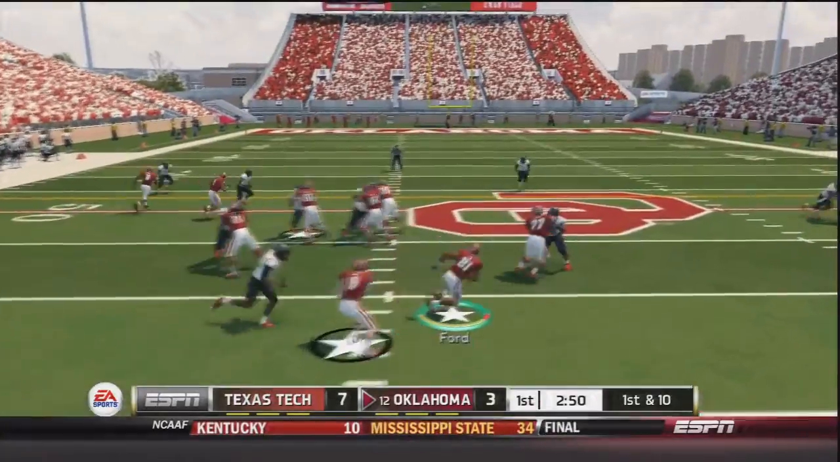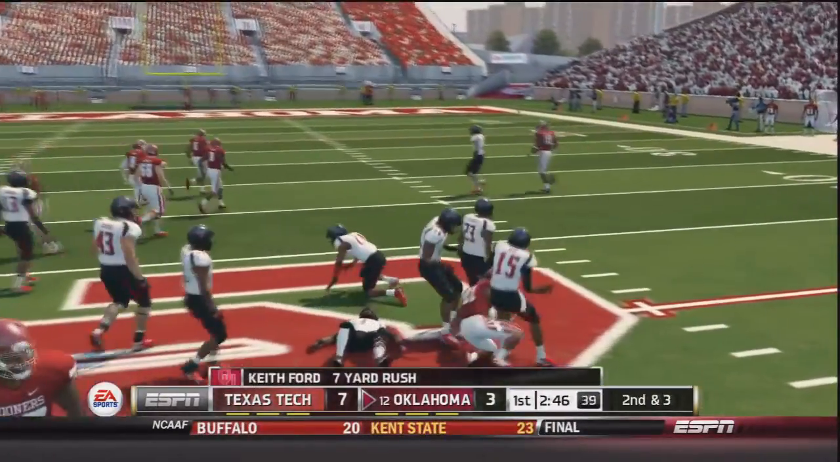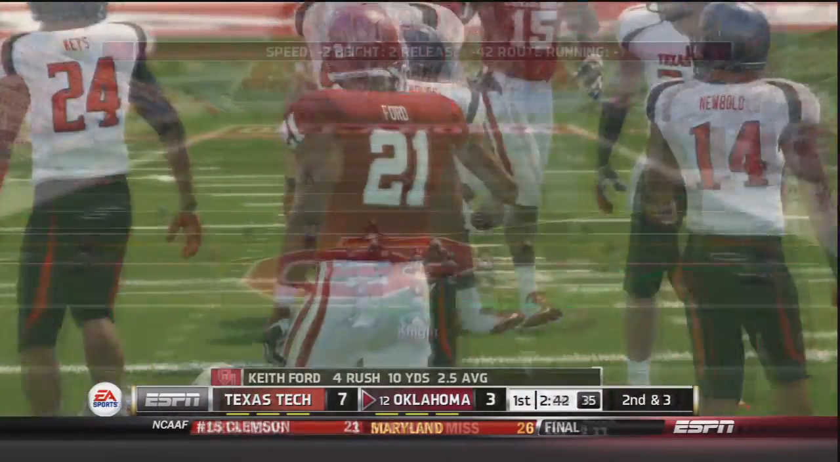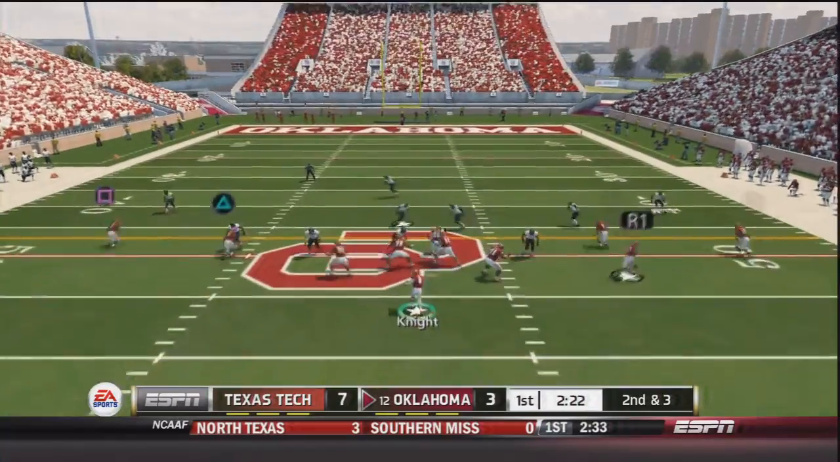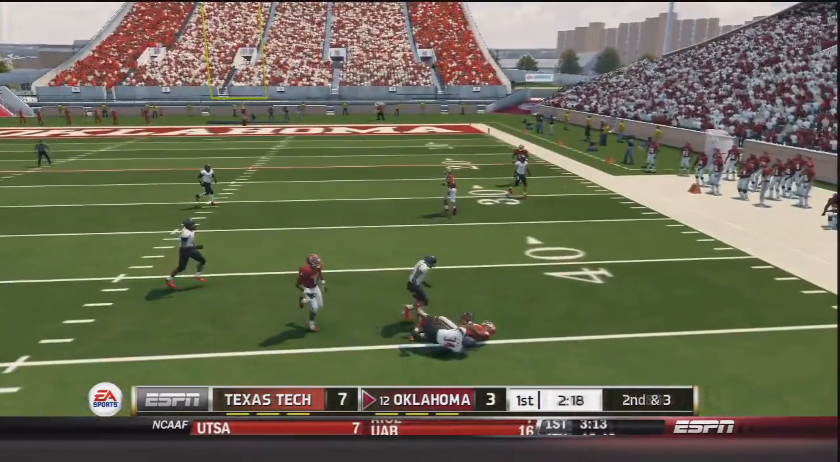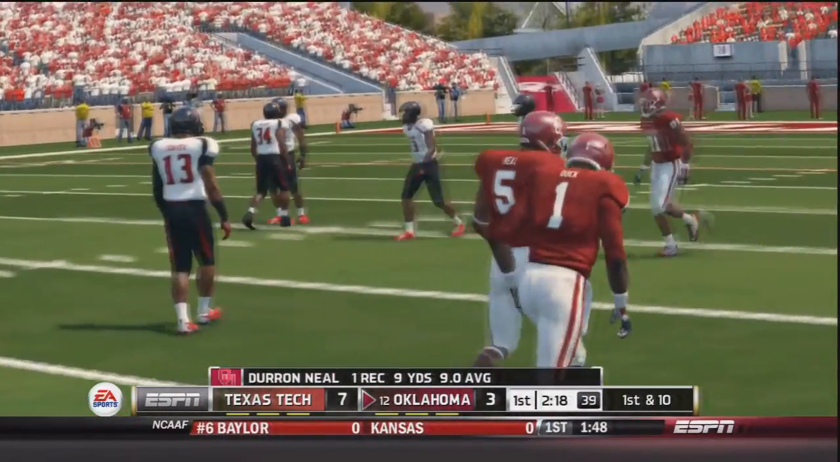Trevor Knight comes out in shotgun, hands off to Keith Ford on a counter. He runs through a Red Raider before getting brought down after a 7-yard gain. Easily his longest run of the day so far. 4 carries for 10 yards. 2nd and 3, Knight sends Keith Ford in motion. Trevor Knight sitting in the pocket, throws, and it is caught by Deron Neal for a 9-yard gain and another Sooner first down.